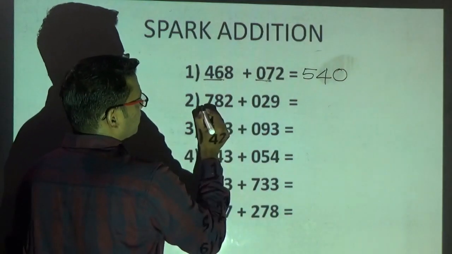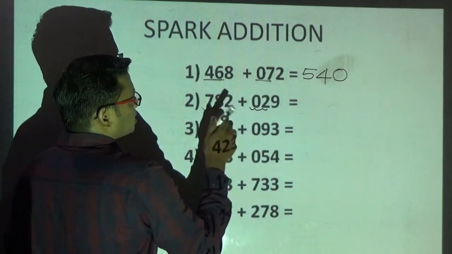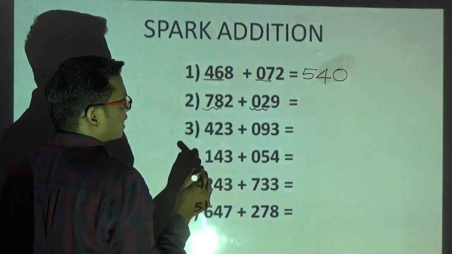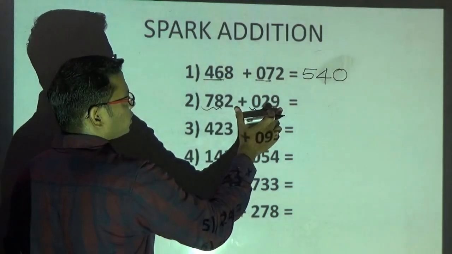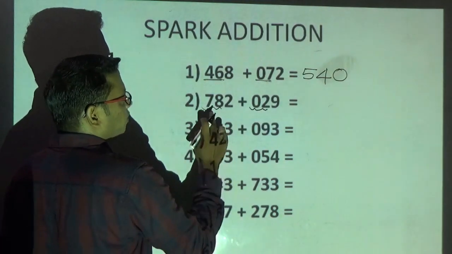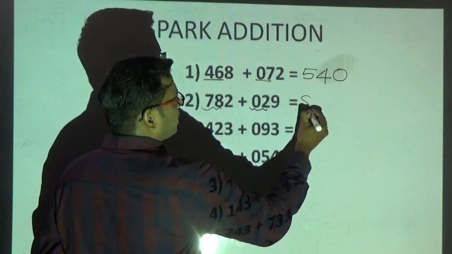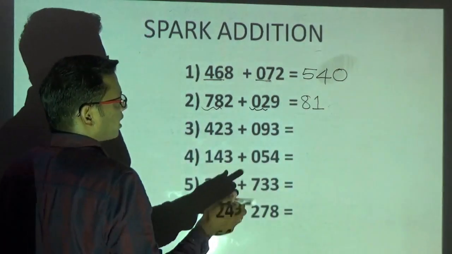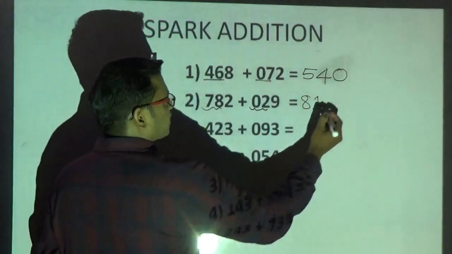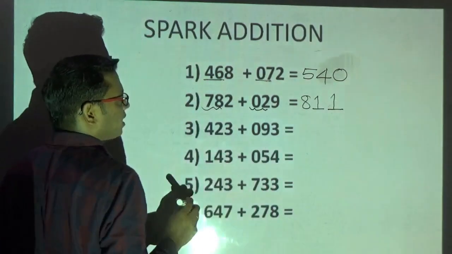Now, similarly here observe. 78 plus 2 is 80, and the last digit is going to generate the carry for me. Therefore, increase 80 by 1. I will write the answer 81. Okay, 9 plus 2 is 11. I will write the end digit only, that is 811.